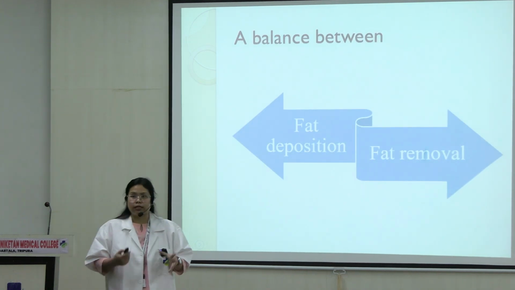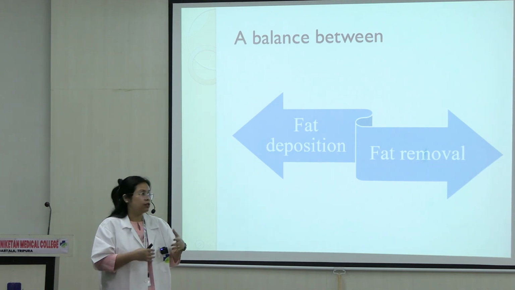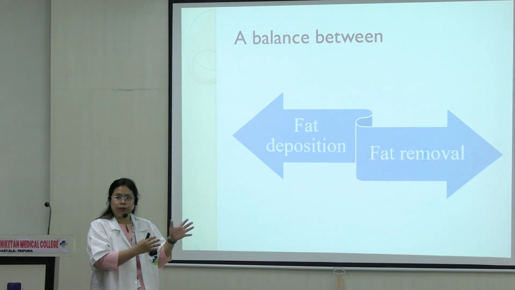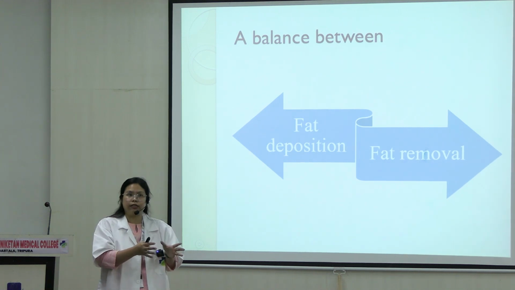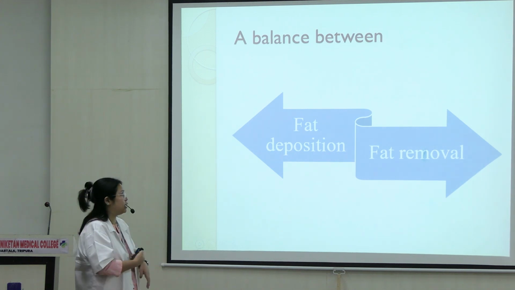The body maintains a system where there is fat deposition and fat removal, right, in the liver. So when this balance is disrupted, there is more accumulation of fats in the liver and less transfer of fat from the liver. We get fatty liver.